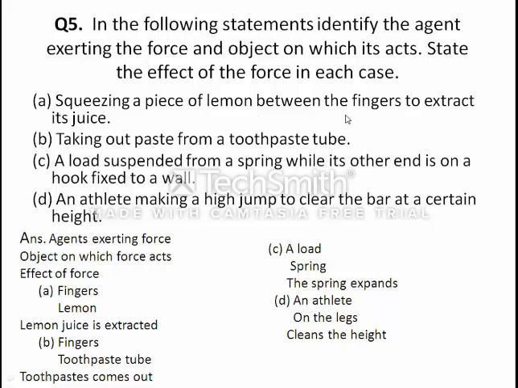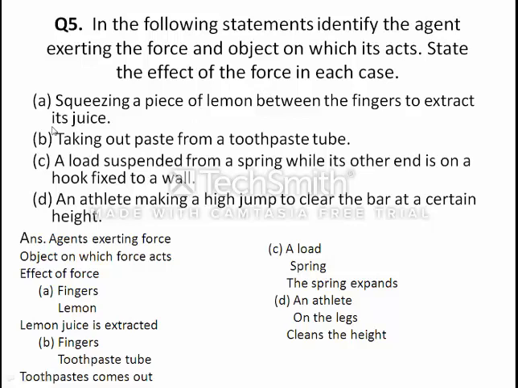Squeezing a piece of lemon between the fingers to extract its juice. So what is exerting force? Finger. On what? Lemon. So the object on which force is exerted is lemon.